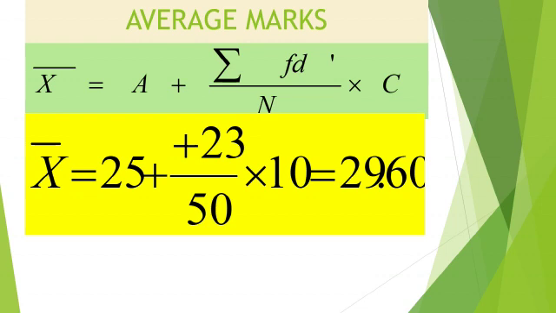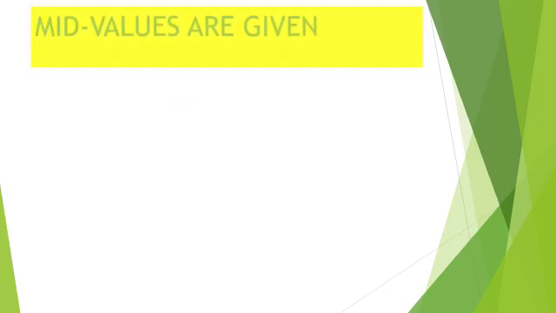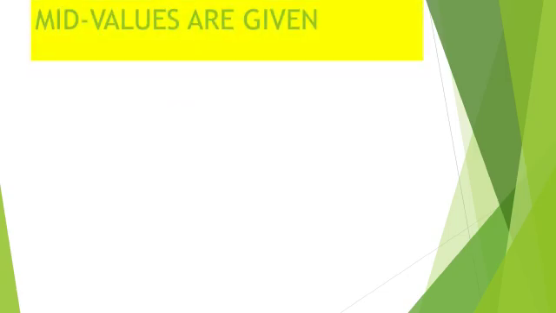Okay students, so by this method we calculate the arithmetic mean in the cumulative frequency series, when the more than series is given. Our next topic is when the mid values are given.